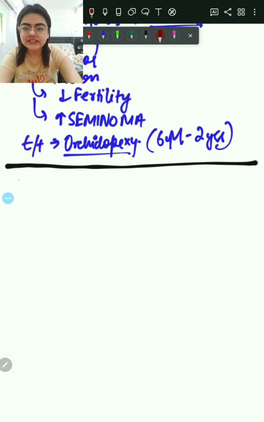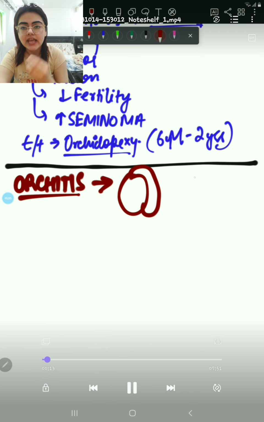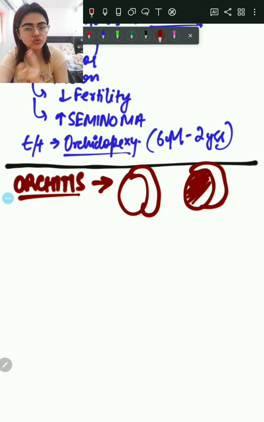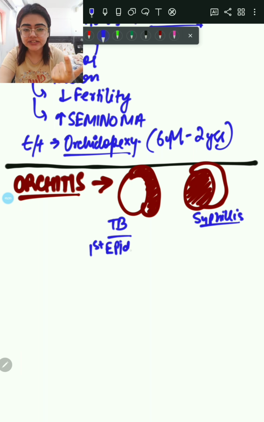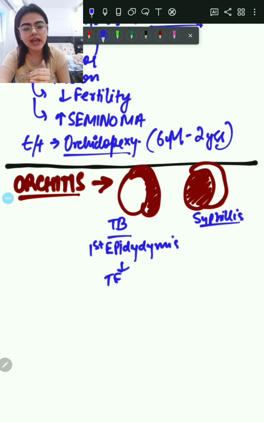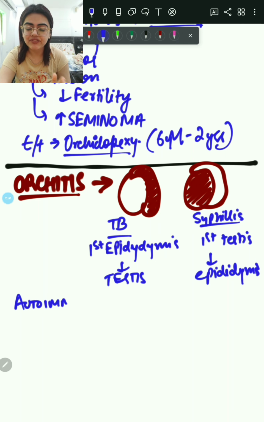Talking about the next disorder, that is orchitis. Orchitis means inflammation of the testes. Inflammation of testes can be due to TB, syphilis or autoimmune disorder. Now in TB orchitis, the epididymis is affected first, while in syphilis orchitis, the testis is affected first. So this is the difference between TB orchitis and syphilis orchitis.